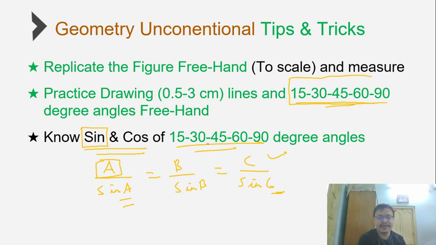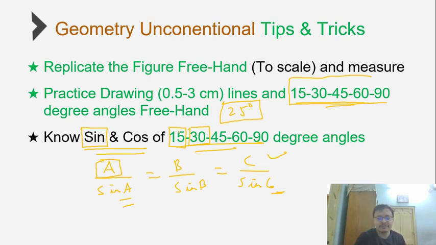Now, someone asked me, what if the actual angle is around 25 degrees, which is none of 15, 30, 45, 60 or 90? So you've got to keep one thing in mind: sin 25 is going to lie somewhere between sin 15 and sin 30. So if you have this interval breakup of 15 degrees each, then automatically you can approximate for any value. And that is where things will become easy. The moment you know the 15 and 30 values, you can approximate it for sin 25 as well.